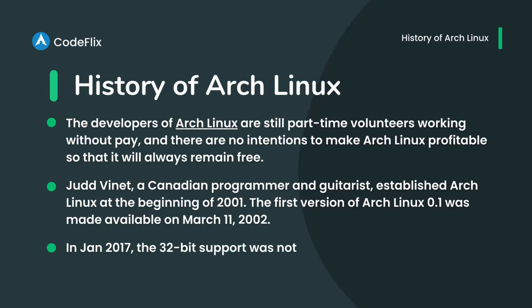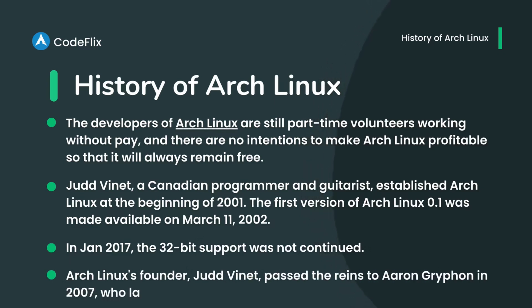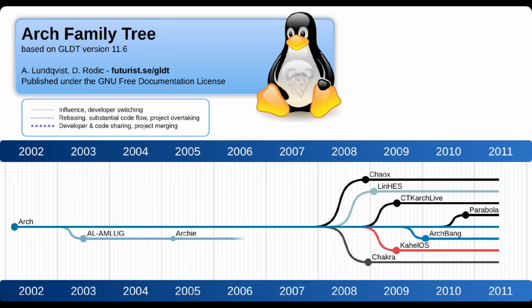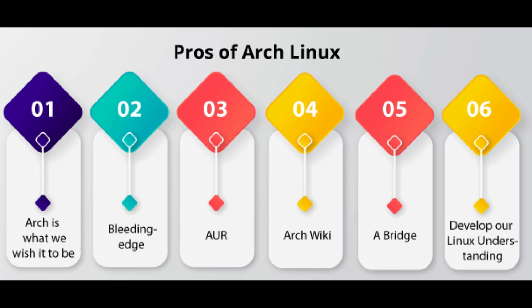In Jan 2017, the 32-bit support was not continued. In October 2007, Arch Linux creator Judd Vinet announced his retirement and gave Aaron Griffin access to the project. Aaron Griffin shared the project with Levente Poliak in Feb 2020.